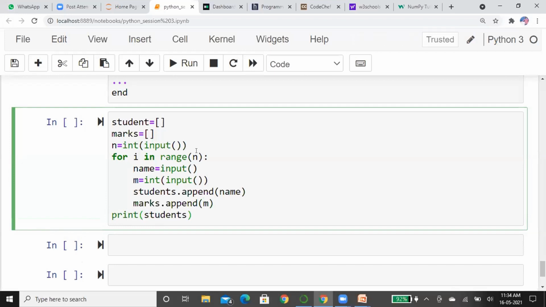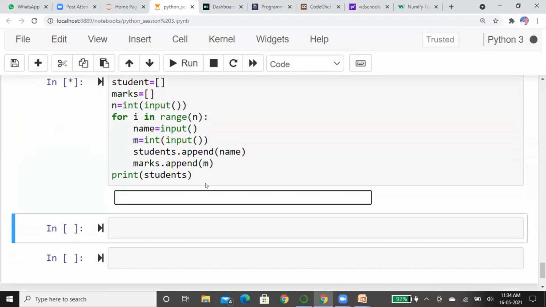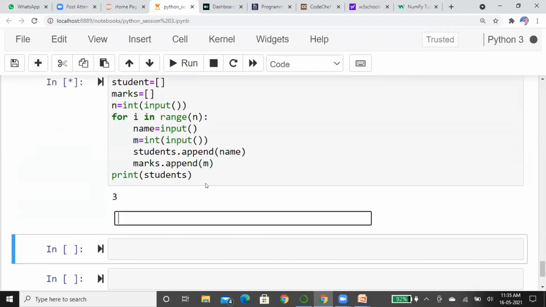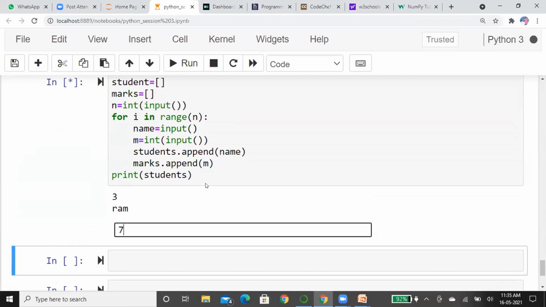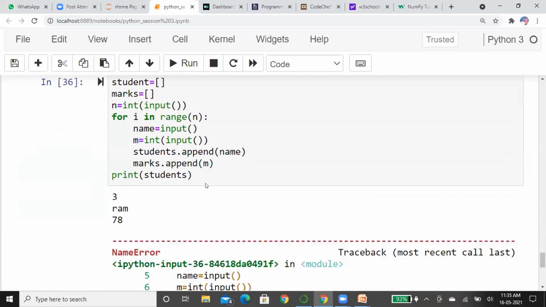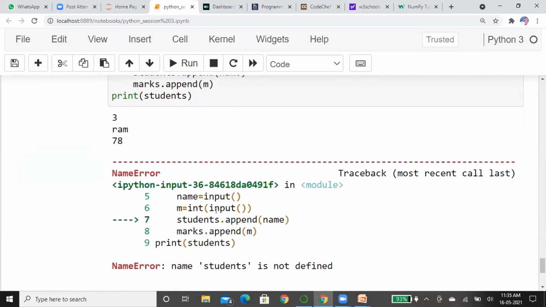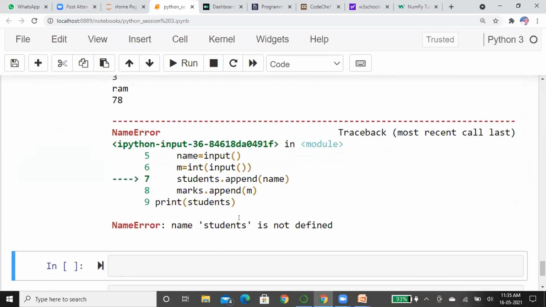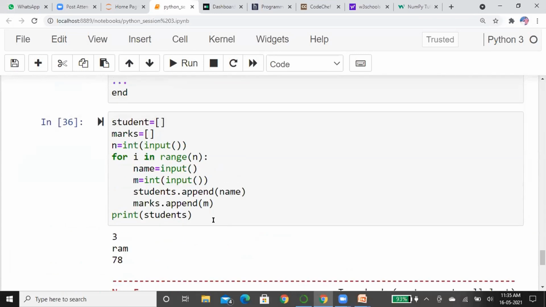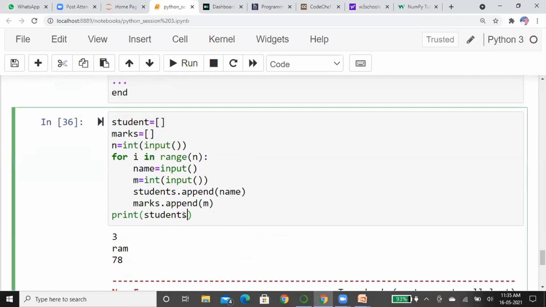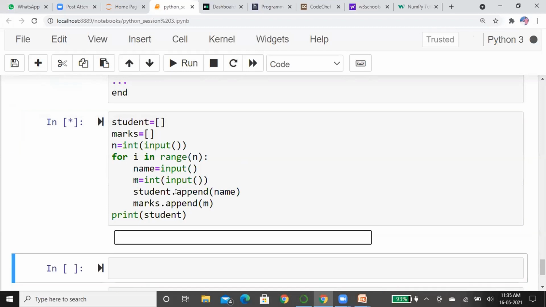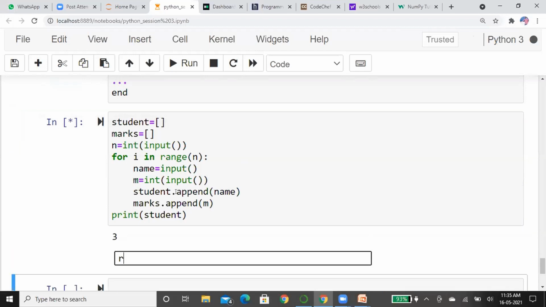See what will happen. It is asking for the input. First, 3 students. One is Ram. Ram got 78 marks. Next, what happened? Students is not okay. It is wrong, but it is a student. Again, I'm going to repeat this one. 3 students.